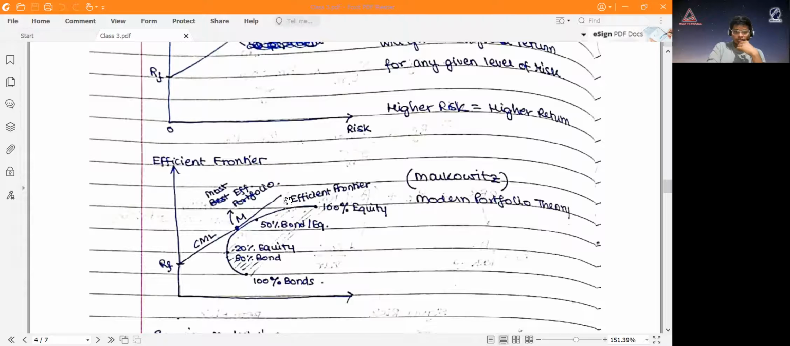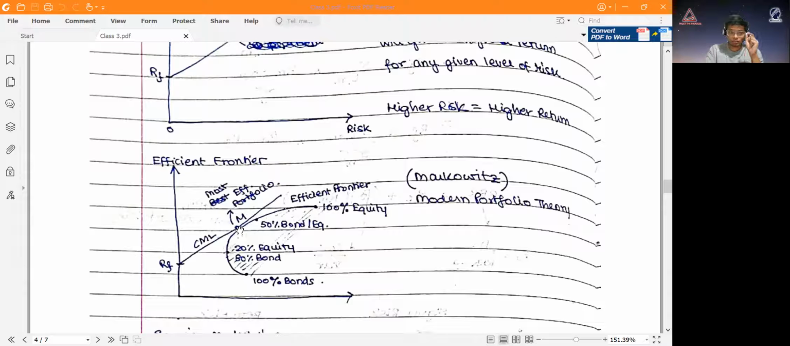Okay, so this entire curve is called the efficient frontier, and all kinds of investments that you can do will fall below the efficient frontier. It's not possible to invest beyond this efficient frontier, because this is in an efficient market. I'll tell you what an efficient market is at the end of this video. So if the market is efficient, you cannot invest in any portfolio that crosses this efficient frontier. Anything that you invest in will fall below this curve or at most on this curve.